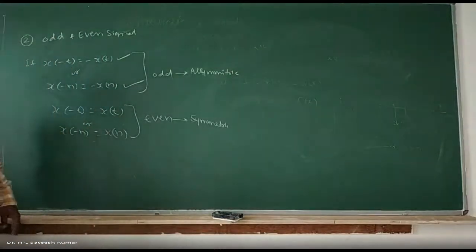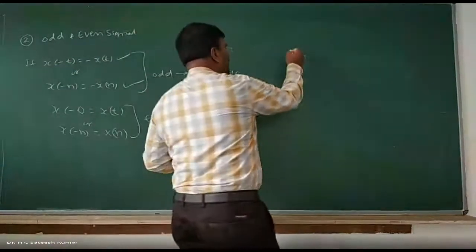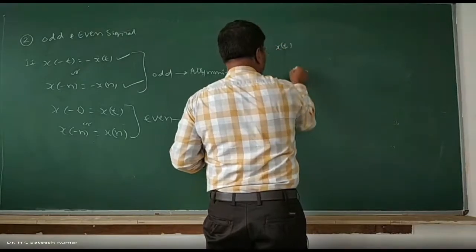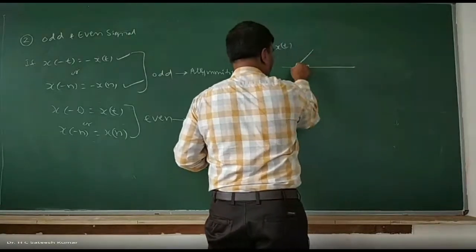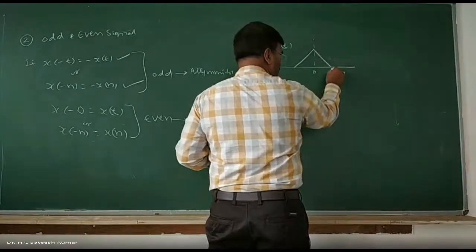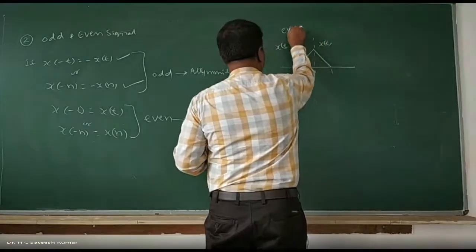This is the difference between an odd signal and an even signal. For example, an even signal x of t is symmetrical about the origin: 0, 1, minus 1. This is an example of an even signal.